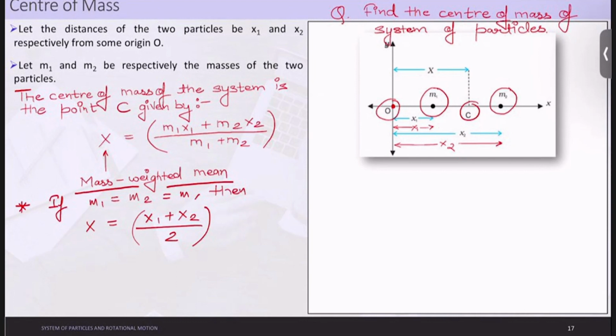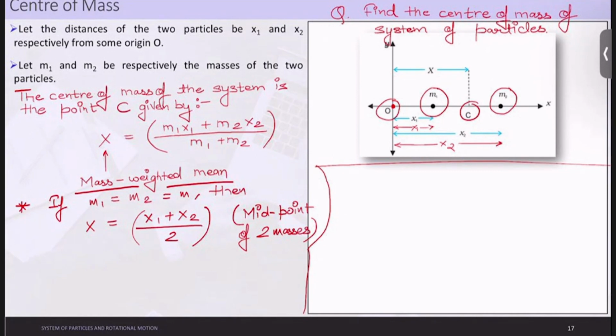Thus, for two particles of equal mass, the center of mass lies where? It lies exactly at the midpoint, the midpoint of the two masses. Okay, so that thing being explained. Now let us generalize the statement here.